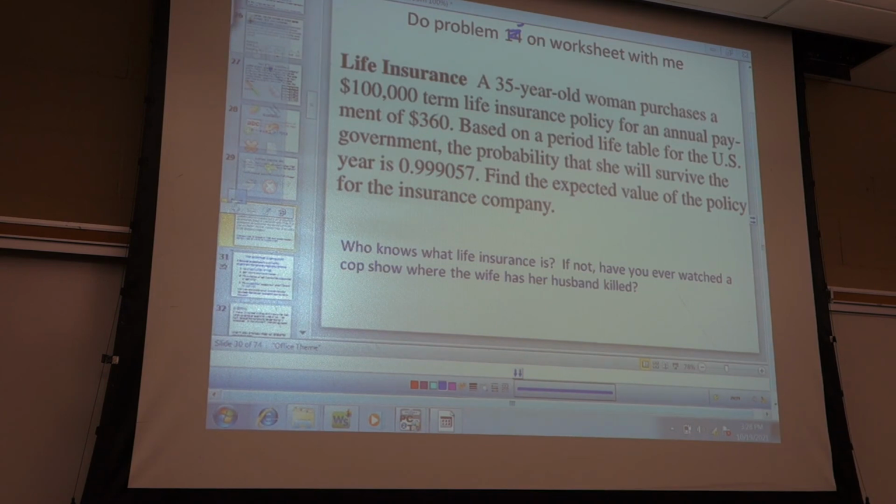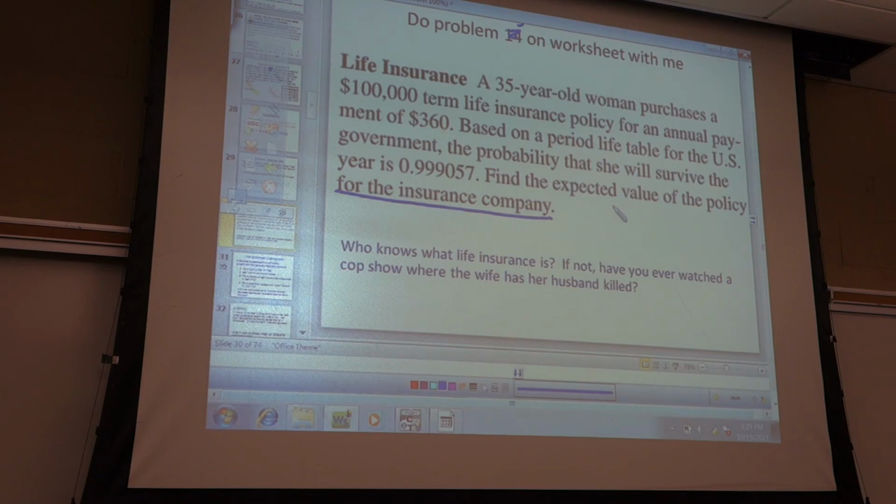A 35-year-old woman purchases a $100,000 term life insurance policy for an annual payment of $360. Based on a period of life taken in the U.S. government, the probability that she will survive the year is 0.999057. Find the expected value of the policy for the insurance company. Expected value for the insurance company. So you are the insurance company.